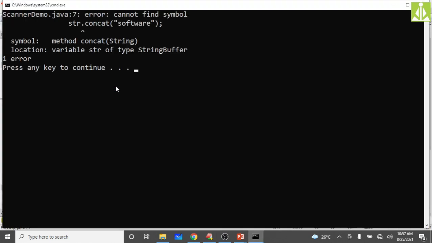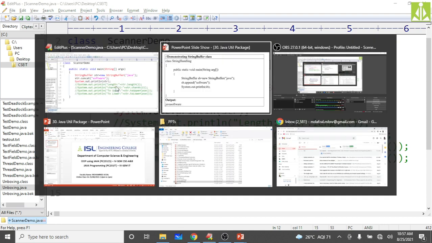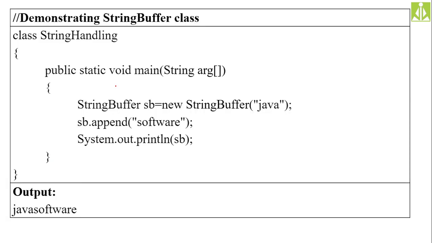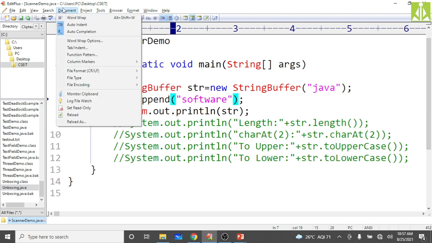As you can see, the compilation says can't find symbol str. Why is it not finding str? Are we making any mistake? Acha, this concat method is not there inside the string buffer class. Rather, we have to use the append method. For joining two strings, we have to use the append method. So simply change that method name to append.